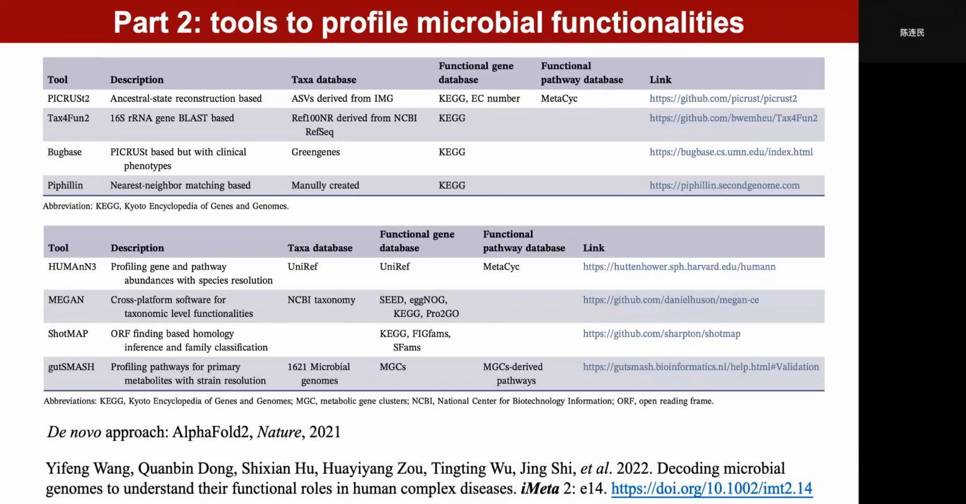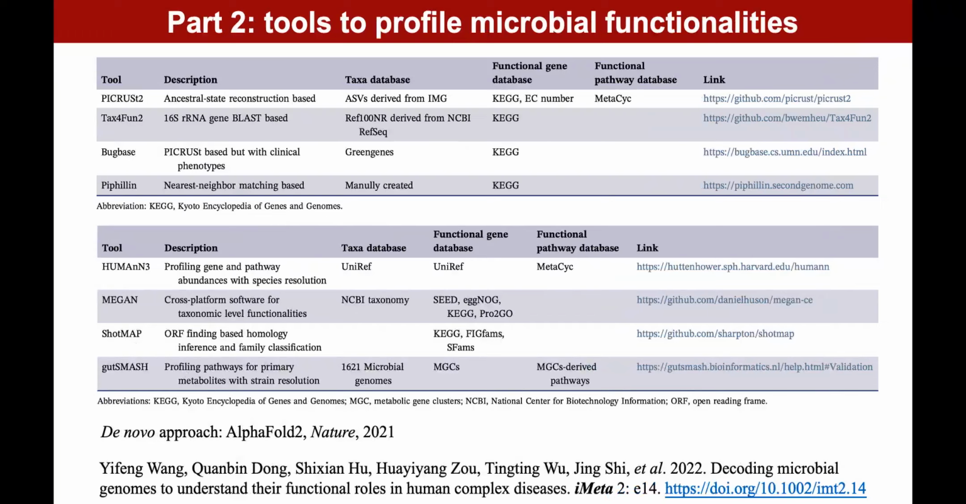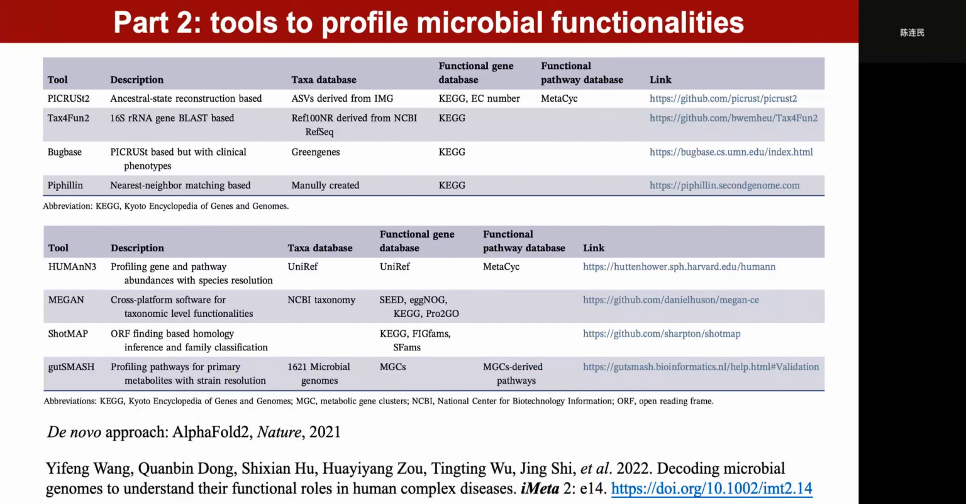We highlight AlphaFold2, which is a tool published last year in Nature. This tool utilizes different kinds of DNA sequences and further builds the three-dimensional structure of the protein and predicts the function based on the protein structure.